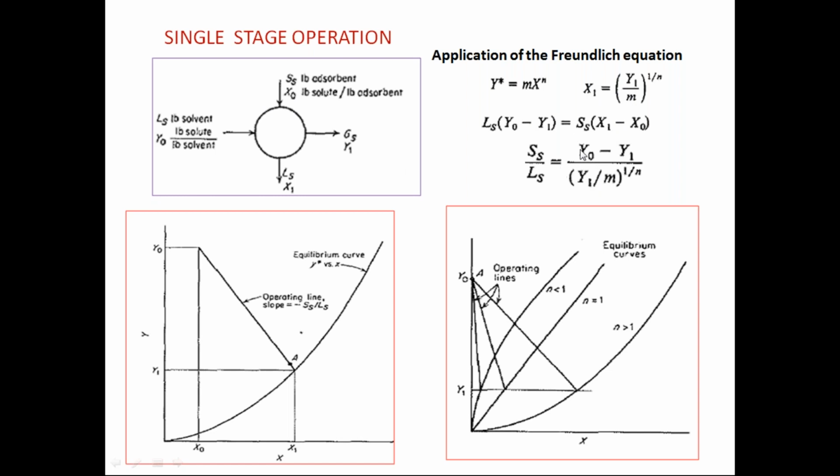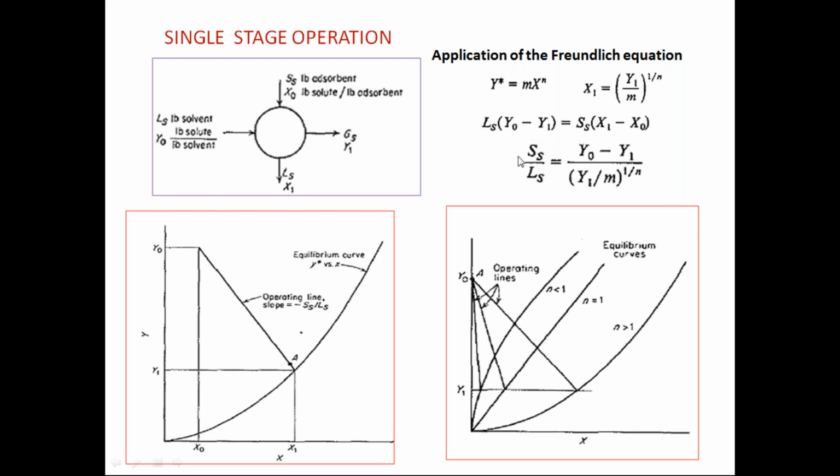That is, Y0 is the fluid's initial concentration, Y1 is the fluid's final concentration in the single stage, and (Y1 by m) power 1 by n. So m is the Freundlich constant, n is the exponential constant of the Freundlich isotherm.